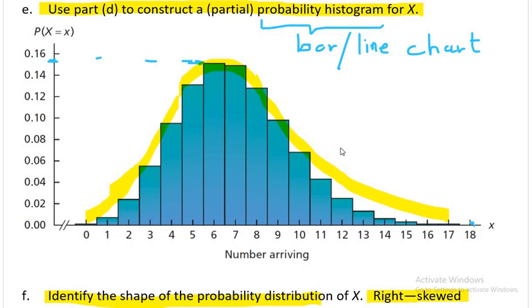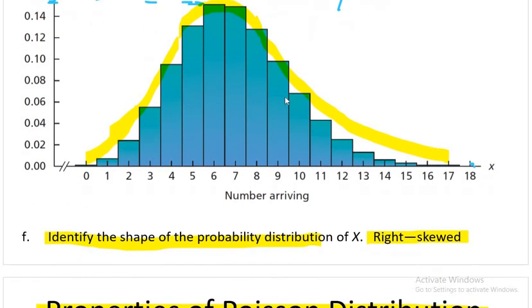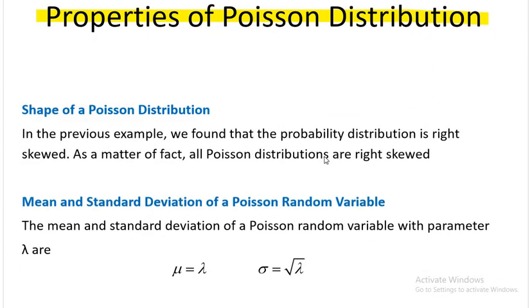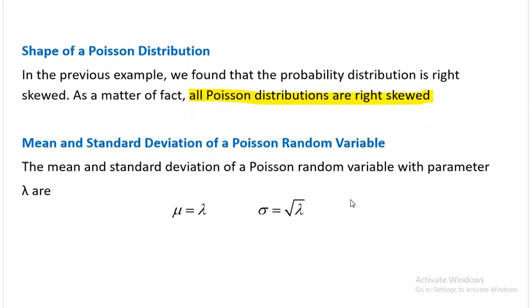Binomial distribution had all three shapes. We said if probability of success p is 1/2, it is symmetrical. But if it is more than 1/2, it will have a right tail. If it is less than 1/2, it will have a left tail. So all possibilities are there. But in Poisson distribution, it is always right skewed. All Poisson distributions are right skewed.